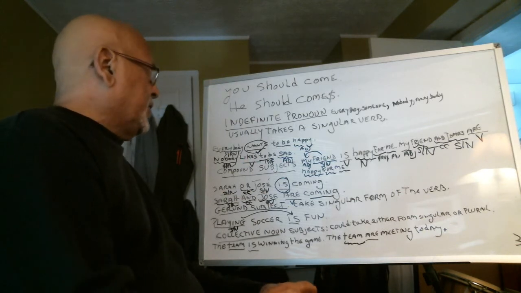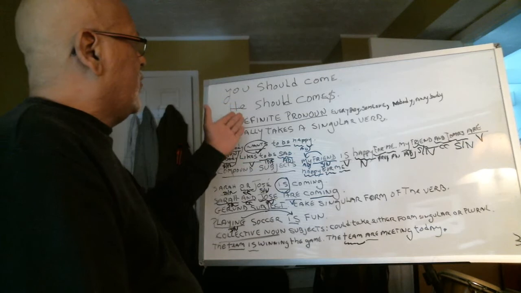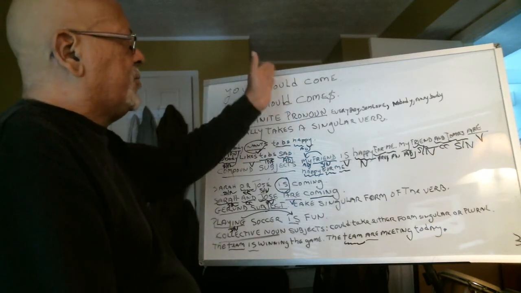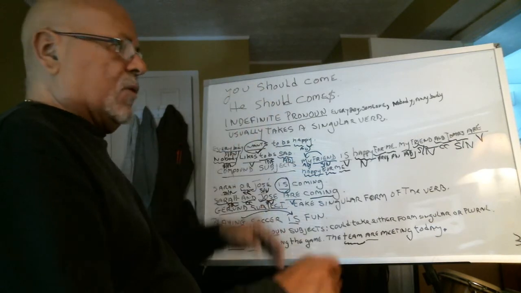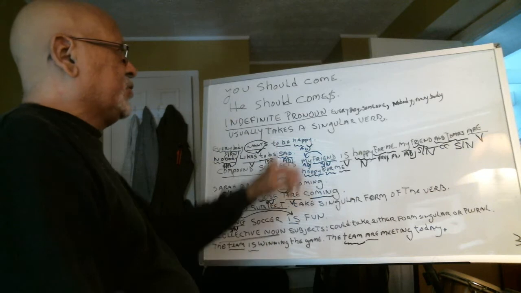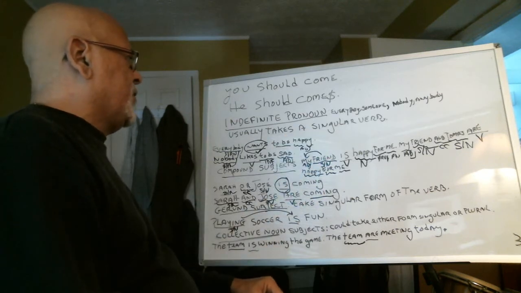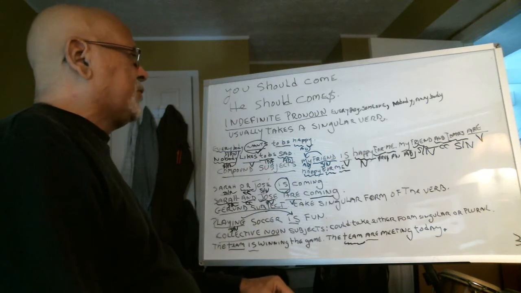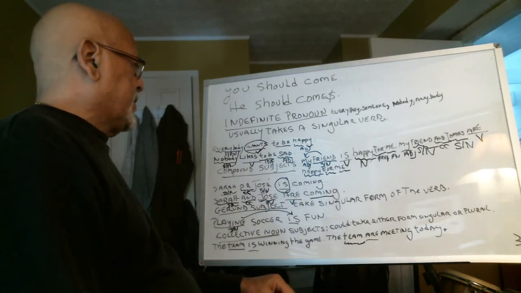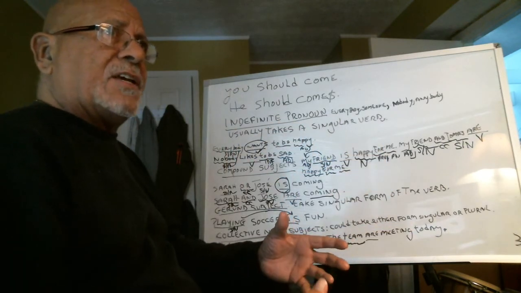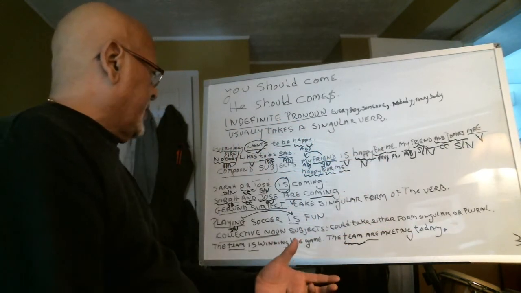Okay. So again, we went over the modal verbs. The main verb does not take an S. We went over the indefinite pronouns. They usually take a singular form of the verb. We looked at the compound subject, and the difference between the coordinating conjunction and, or.